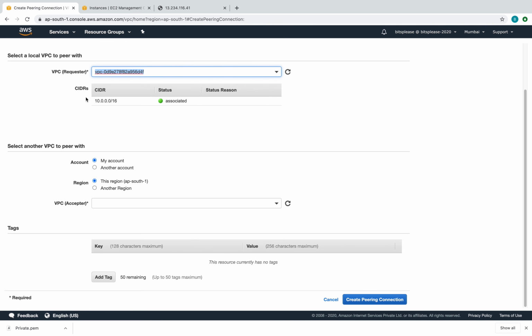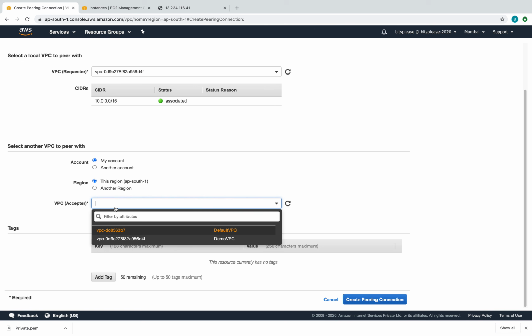So you can actually talk between two different VPCs in different regions, different AZs, and different accounts also. So if you have one more account, or if you want to talk to an instance which is set up by your friend in a different account, you can do that as well. In my case, it is going to be the same account and same region as well. Both are in AP South 1, right?